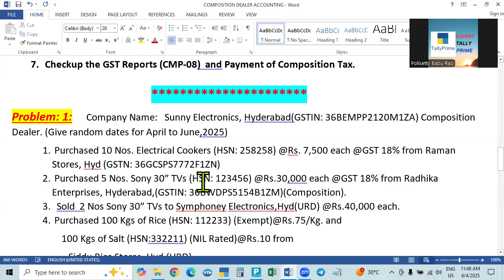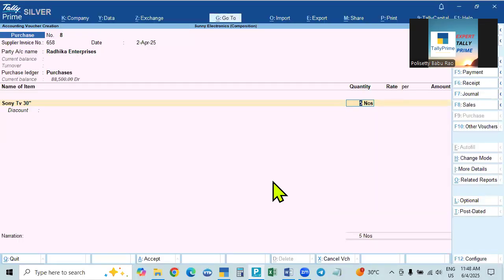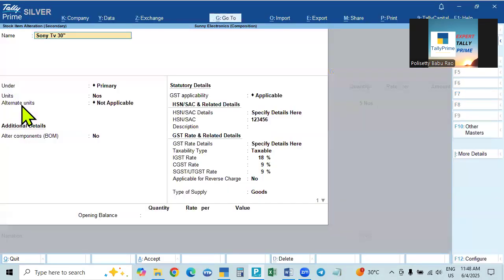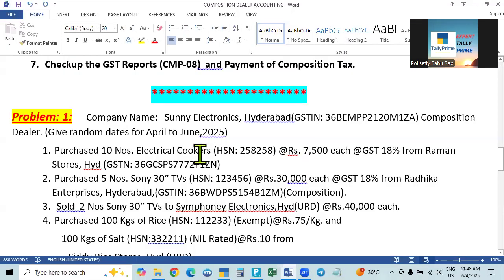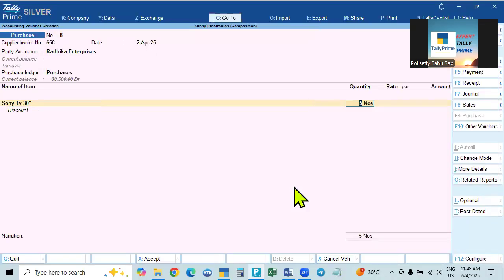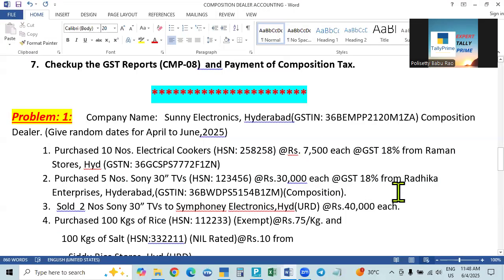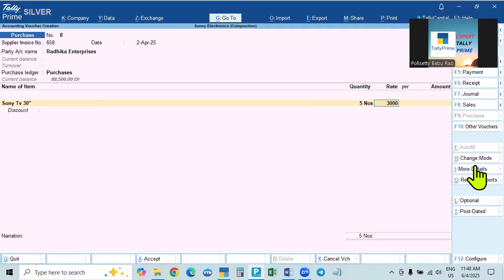This is a Sony TV ledger. Previously it was a cooker, and the HSN is different. We purchased 5 numbers, and the amount of each one is 30,000, total 150,000.